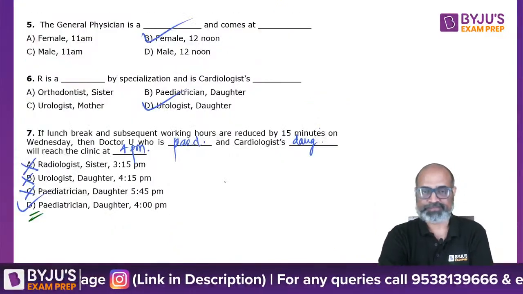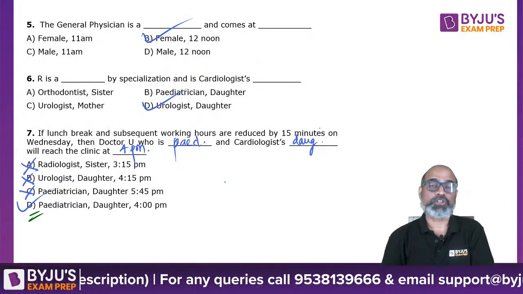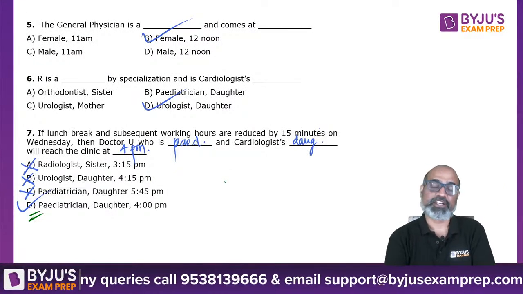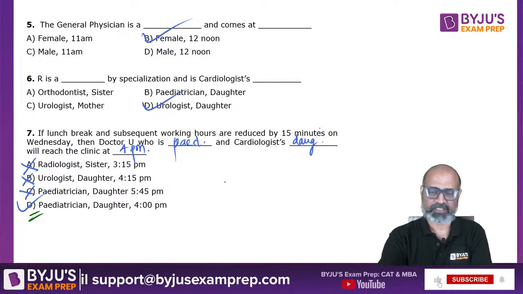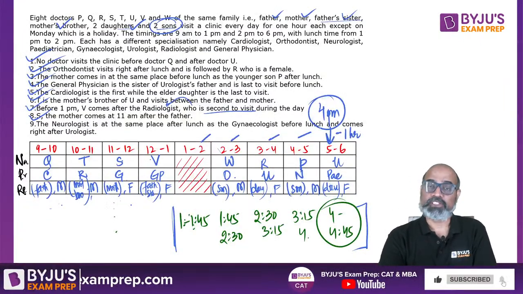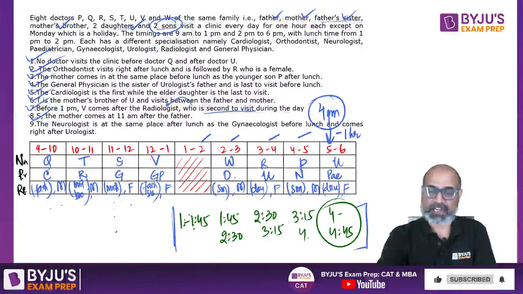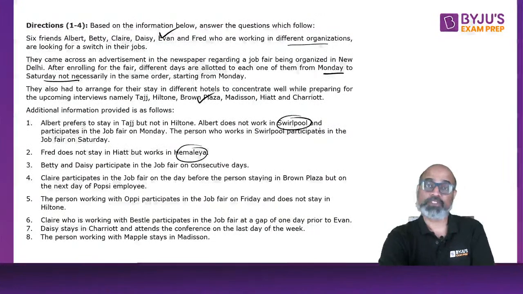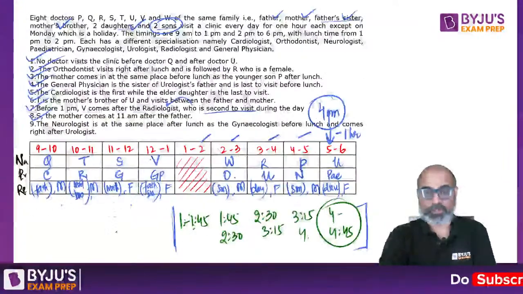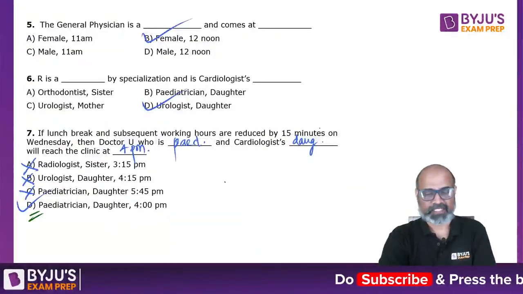Okay. So this is how you attempt schedule-based sets. You write down the time or you write down the days, read the statements. There are generally a lot of statements, right? We have 9 statements over here. We had 8 statements in the first set. So this is time consuming, but it's always doable.